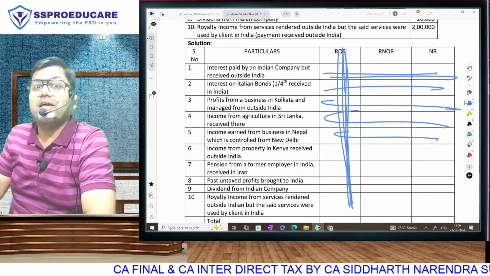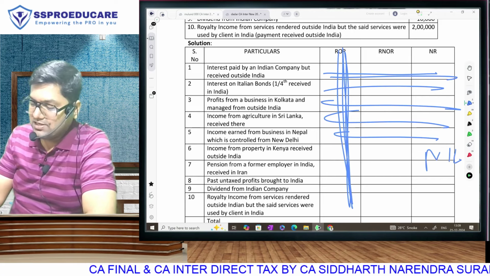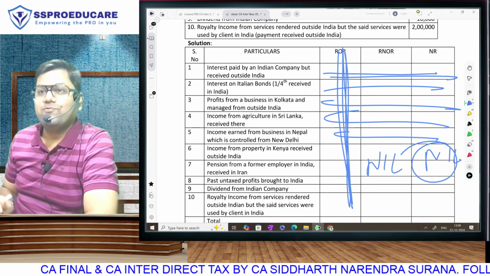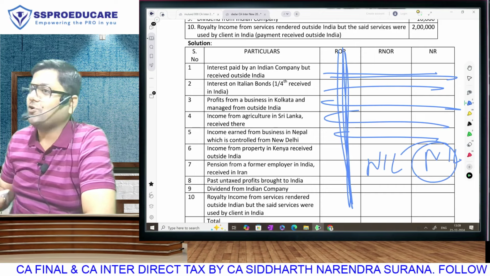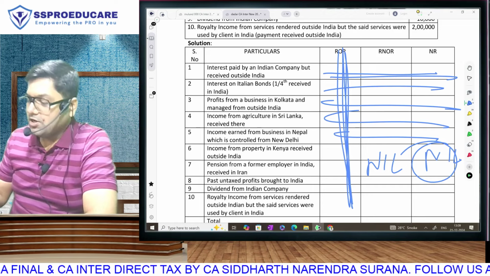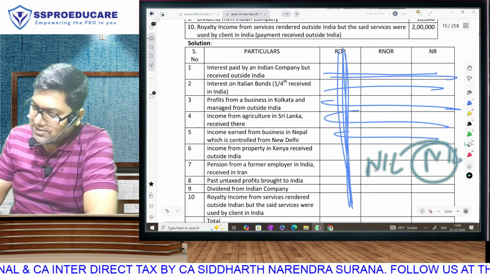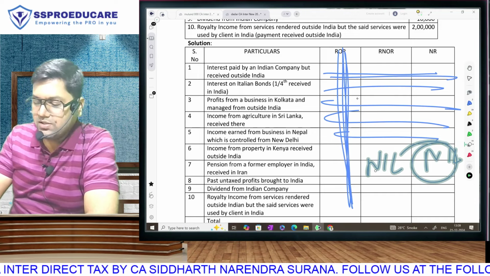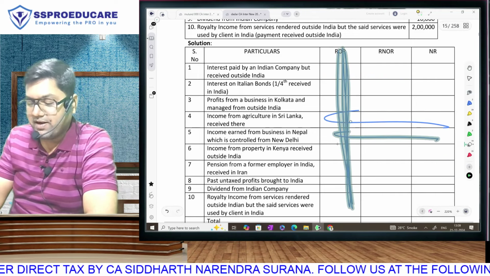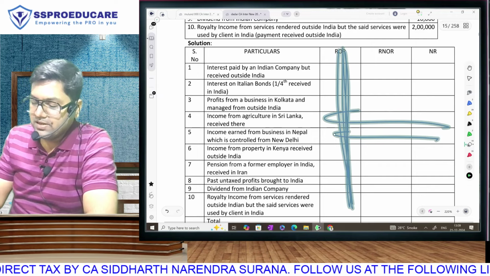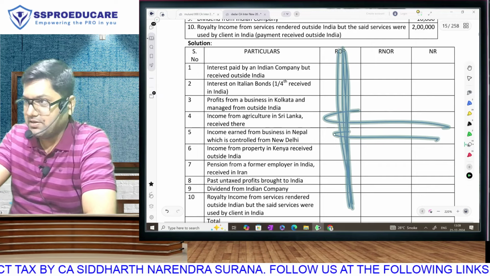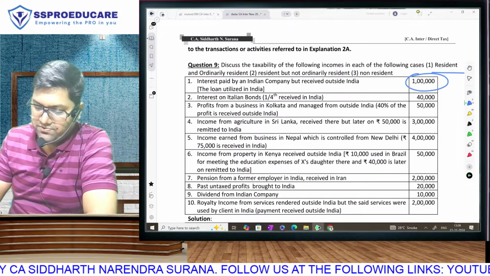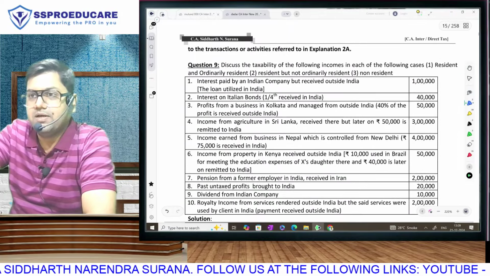So the only place where we will not write the amount is foreign income for non-resident, and foreign income for our NOR, because foreign income will come here also. So basically, whatever you studied in the second part of the chapter, that is scope of total income, only the application of all that knowledge is required. Let us see. We will read the incomes one by one and immediately come and solve the question. Fantastic. So start reading from the beginning.